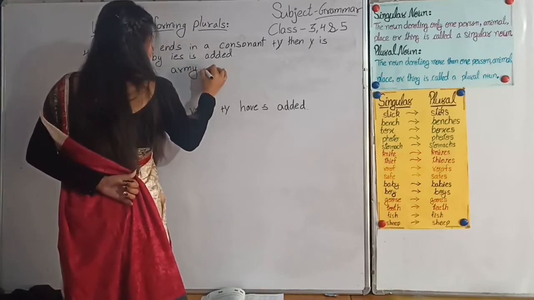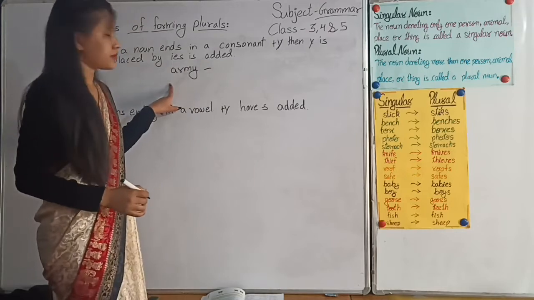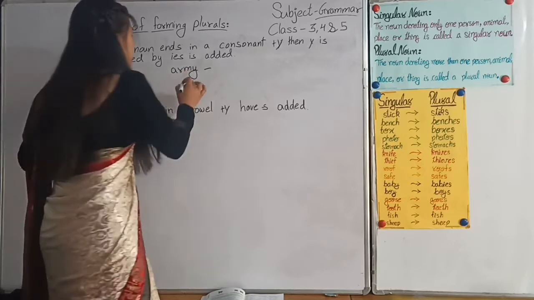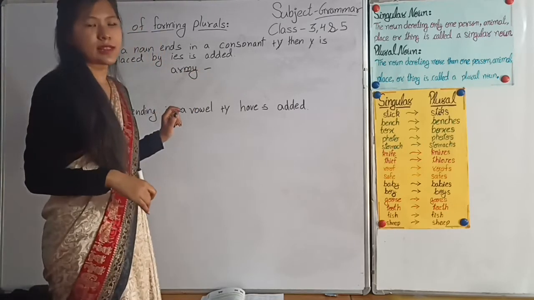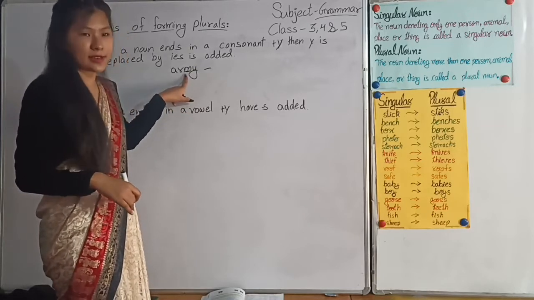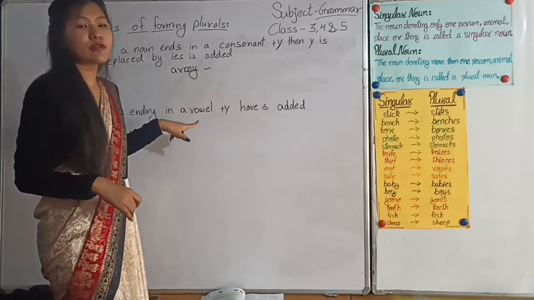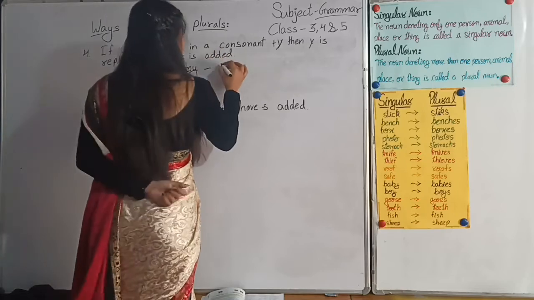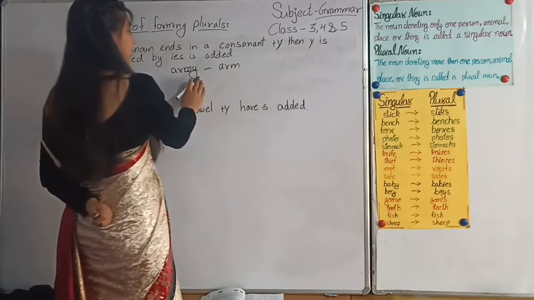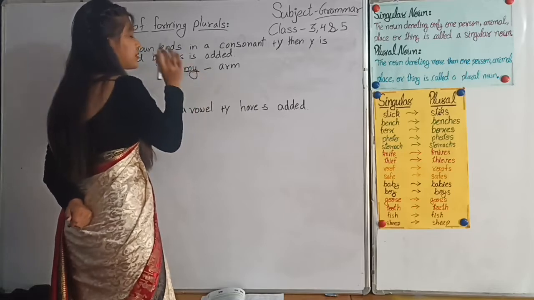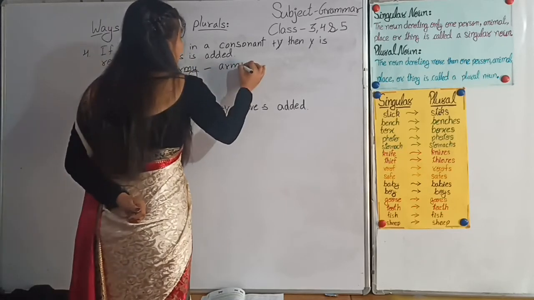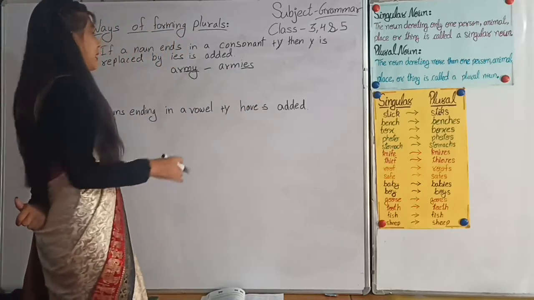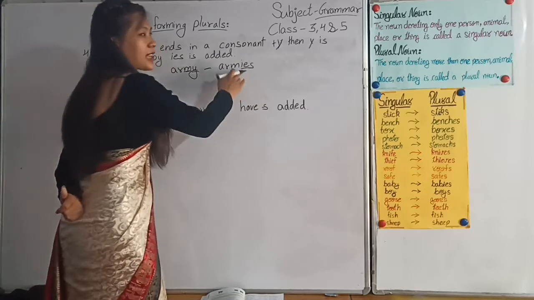So for example, army. Here, dear students, Y is ending, and before Y there is M. M is what? A consonant letter. So if there is a consonant letter before Y, then we have to replace Y and add IES. Like ARM, we have to not write Y, we have to just replace it and add IES. So I am adding here IES. Armies. Look, I have made it plural by replacing Y and adding IES.